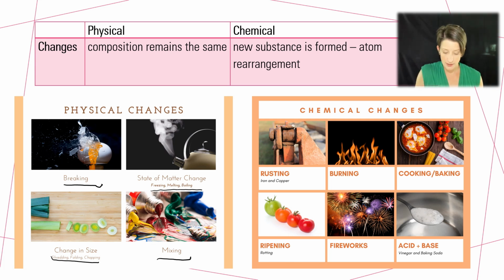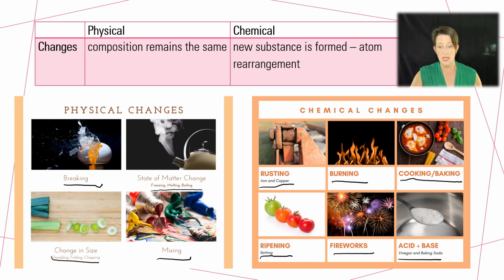Examples include rusting. We have iron, and when it gets exposed to oxygen, it can rust. It's now iron oxide. Burning takes your hydrocarbon and your oxygen and creates CO2 and water. Cooking and baking cause chemical reactions to occur between the substances within. Ripening to rotting, fireworks, acid-base reactions, these are all cases where what we start with is not the same thing as what we end with, and those are the chemical changes. And that's what this next unit is going to be focusing on.